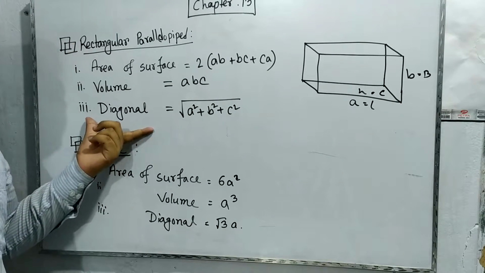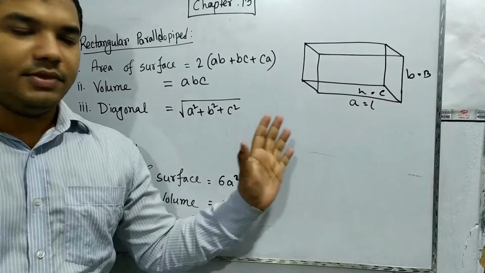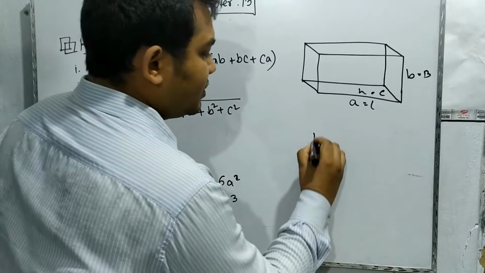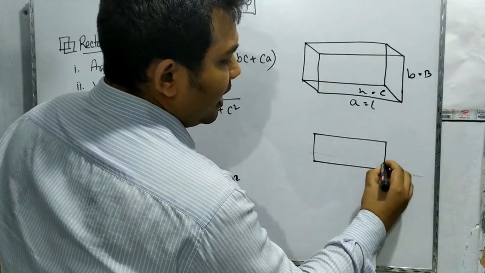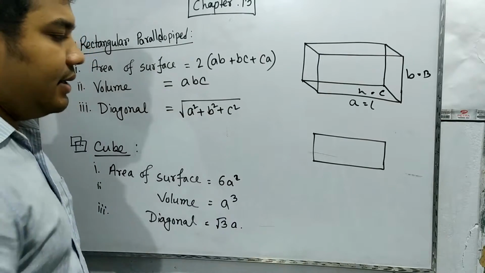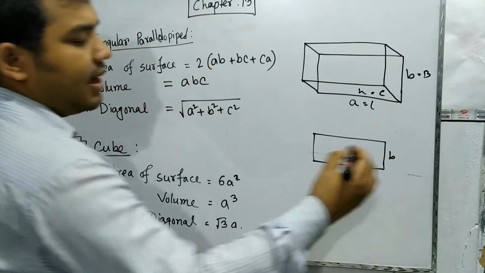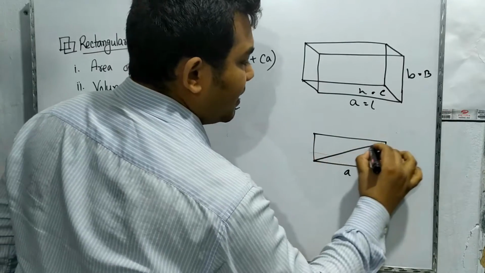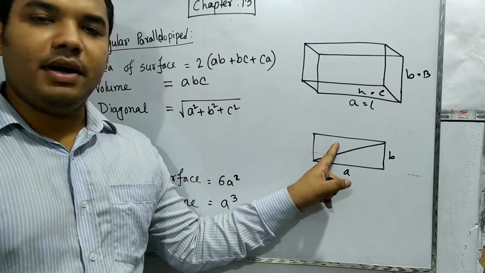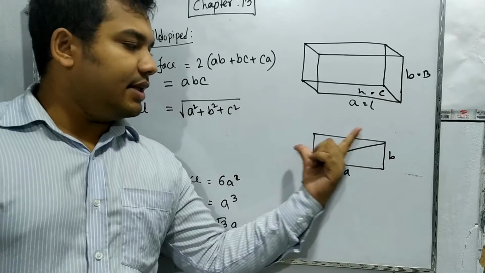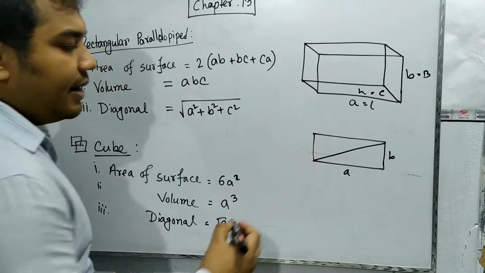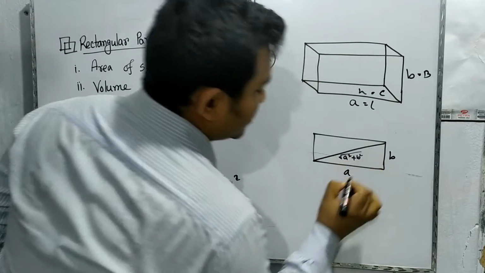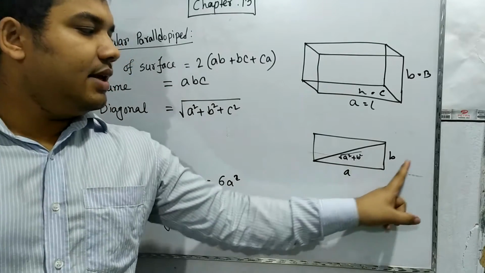Now we need to know how we can find the diagonal of this. Generally these diagonals can be understood very easily. That's why I wanted to show you a rectangle. If it is a rectangle with two parts, length and breadth, then what will its diagonal be? Its diagonal must be this part. When we want to find this length, we always use the Pythagoras formula. If we use the Pythagoras formula, then we get root over a square plus b square, isn't it? If this is length, this is breadth.